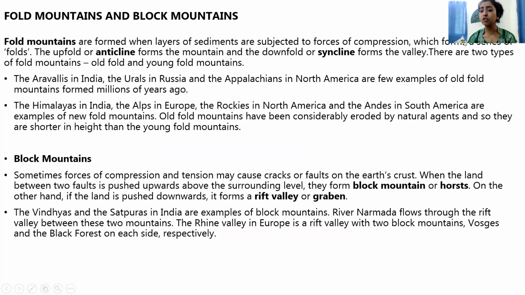Which ones are old fold mountains? Those which formed millions of years ago. For example, the Appalachians in North America and the Aravalli range of India. Those are old fold mountains.